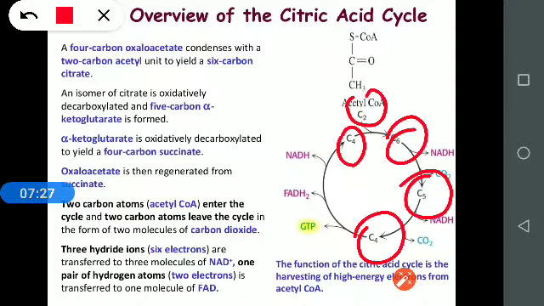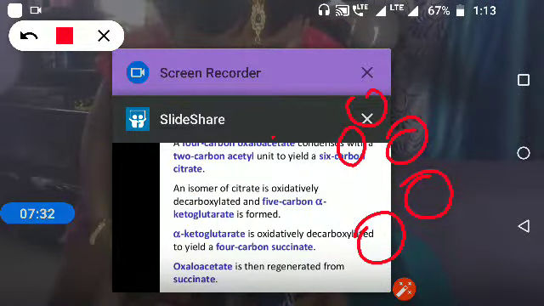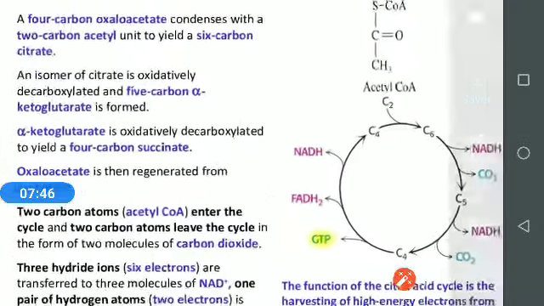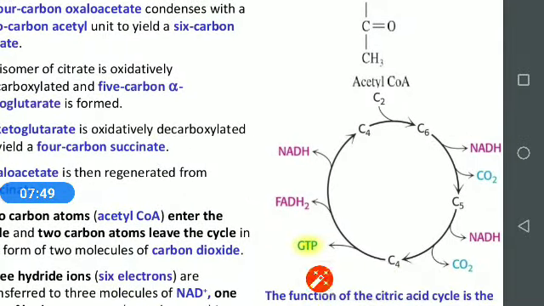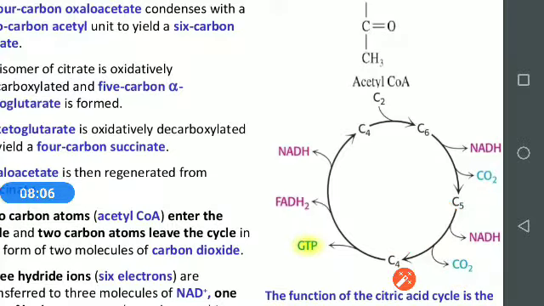An isomer of the citrate is oxidatively decarboxylated. Oxidative decarboxylation means removal of carbon dioxide: here 6 carbon is converted into 5 carbon by removal of carbon dioxide, and again from 5 to 4, another carbon dioxide is removed.